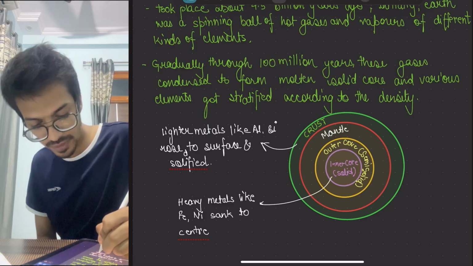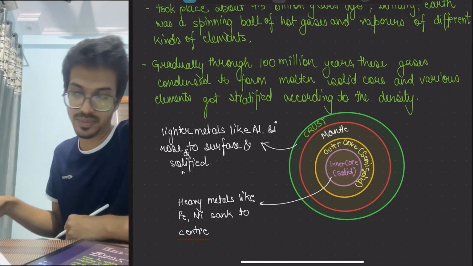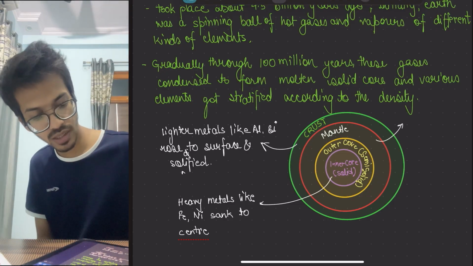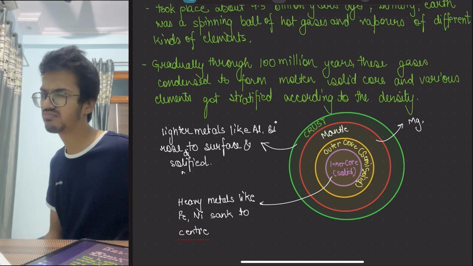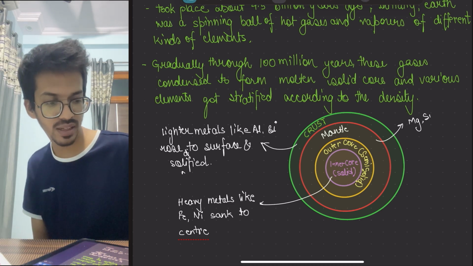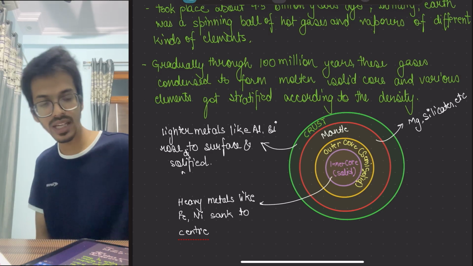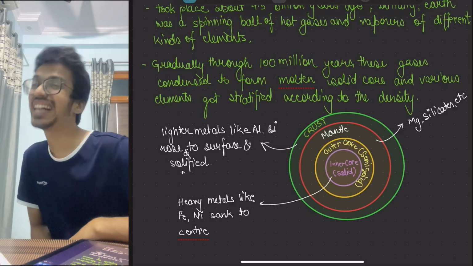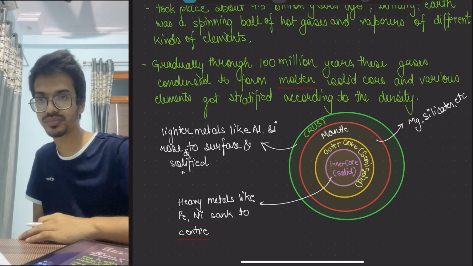And in between there are certain metals. The mantle has magnesium, iron silicates, etc. So this is present in the mantle also. Now, the lightest elements come to the surface and flow away also.